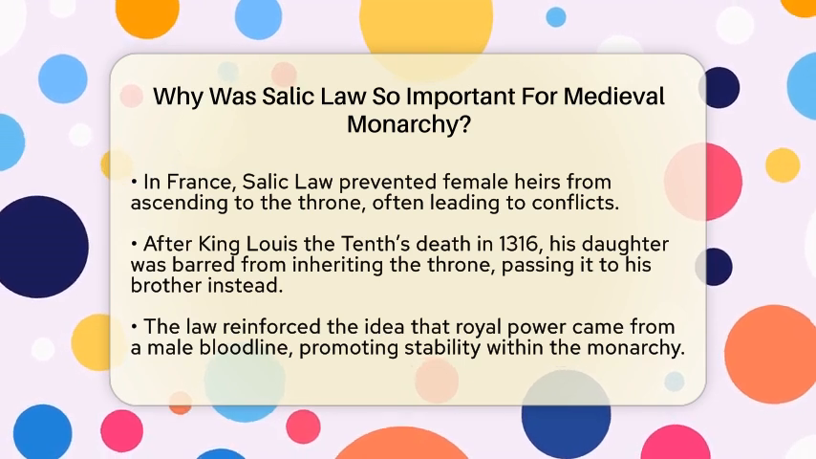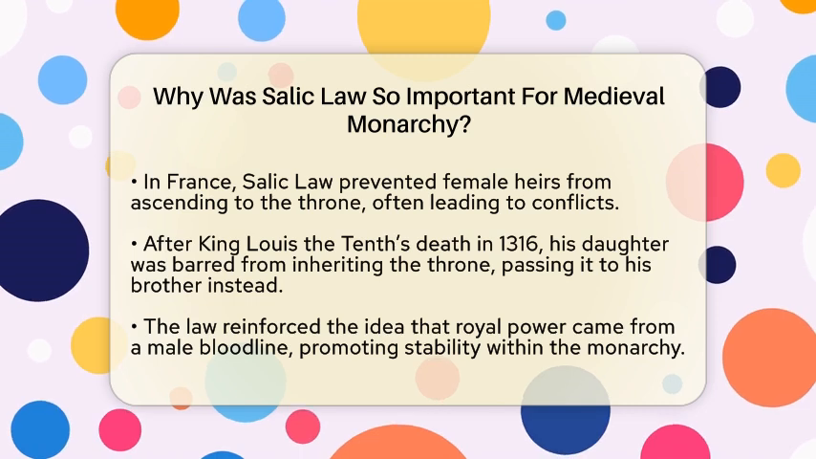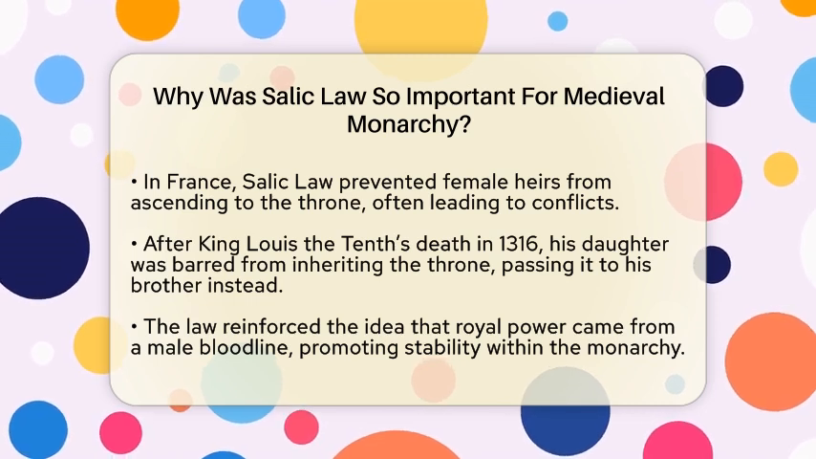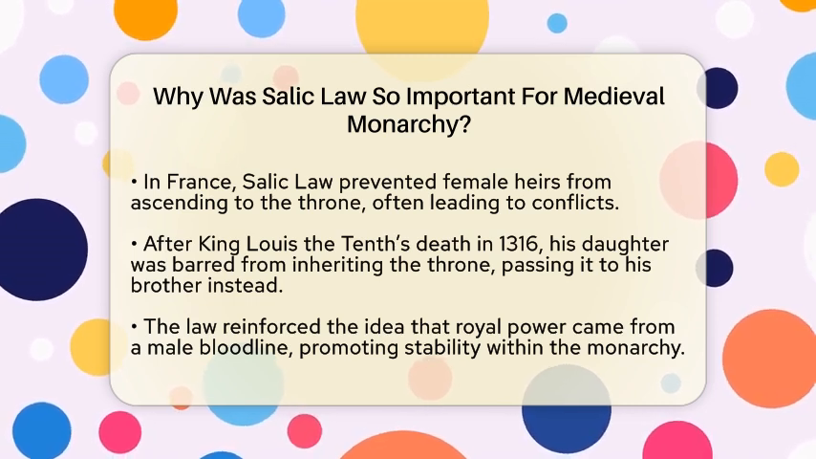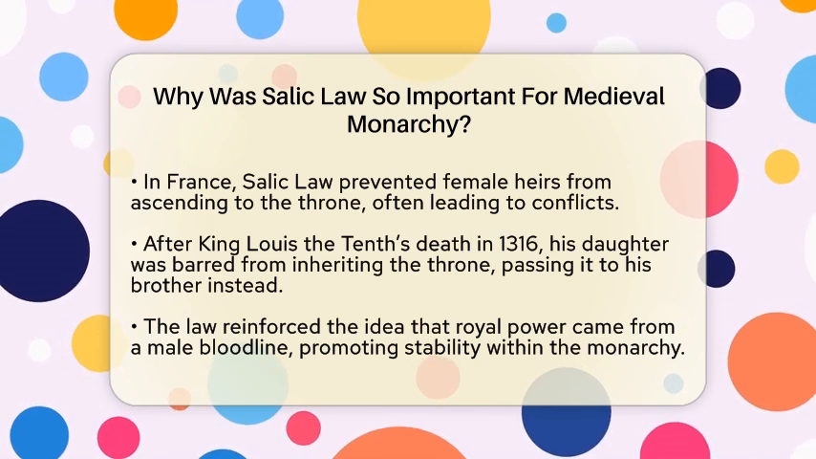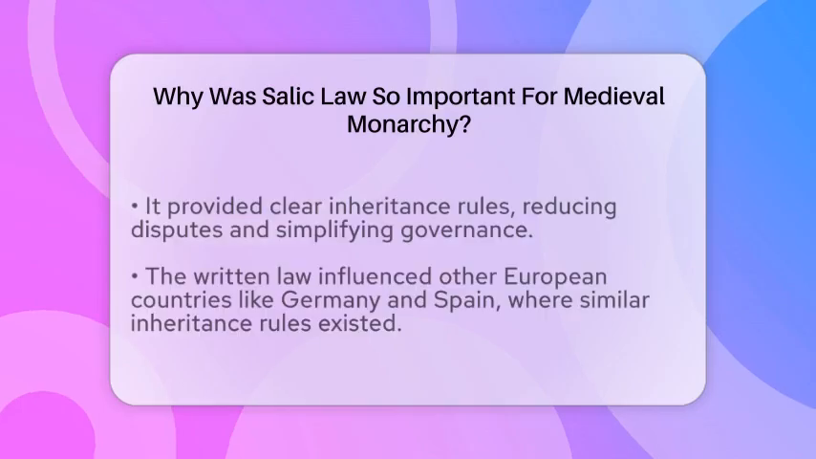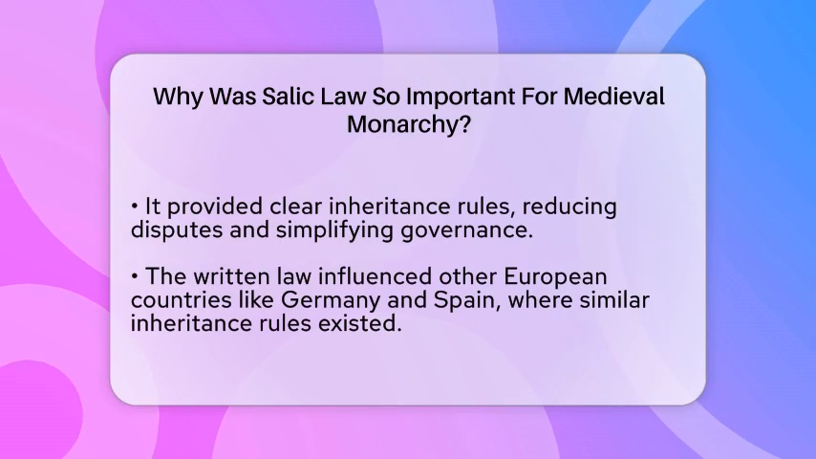Salic law also helped keep the monarchy within the male bloodline. People believed that a king's power came from his family's blood, so keeping it all male was seen as the best way to keep the kingdom strong. This idea made sure that the royal family stayed united and that the throne stayed in the family's hands.